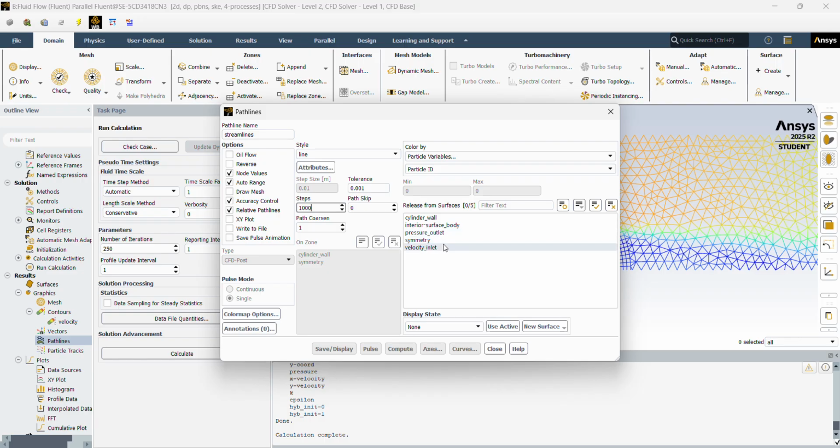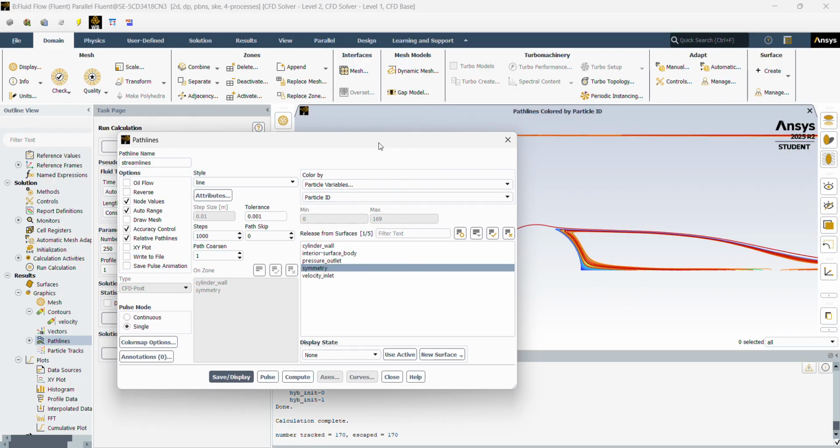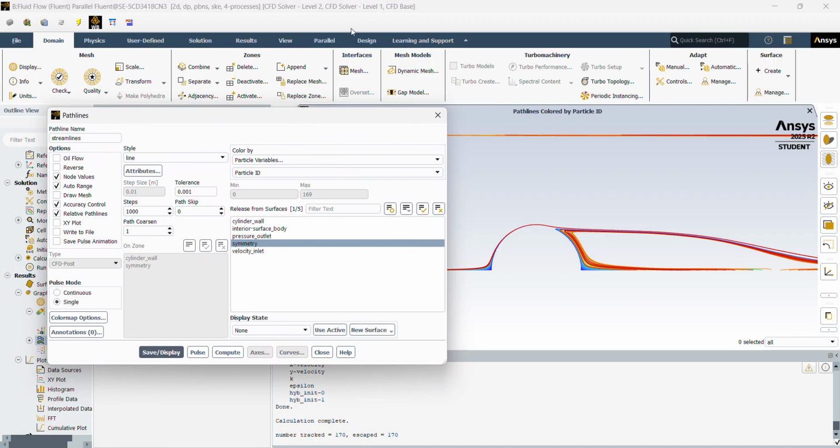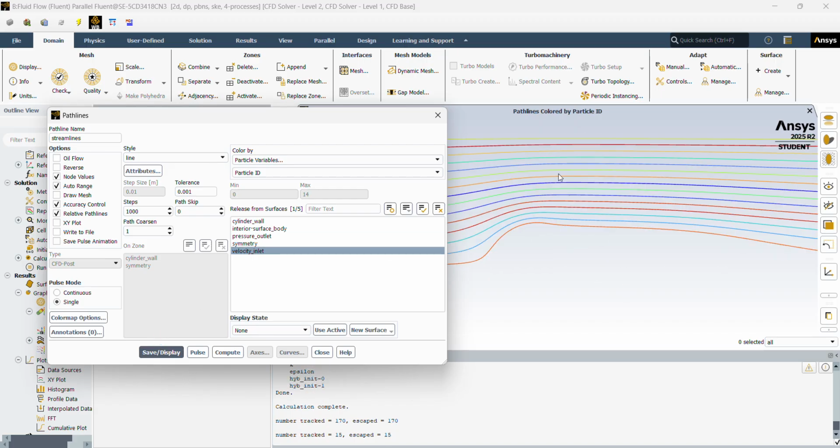We can select our velocity inlet. I think that's all. Go ahead, save and display. Okay, I clicked symmetry by accident instead of velocity inlet. And there you go, better streamlines.